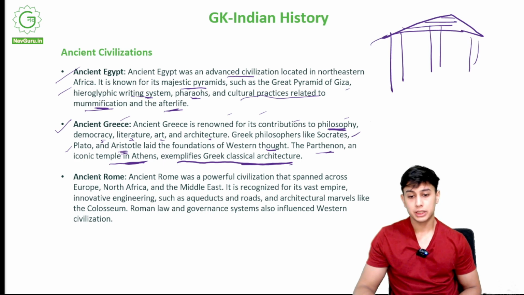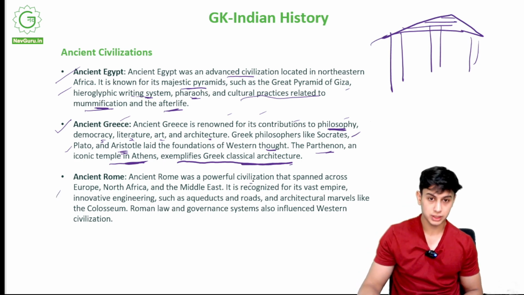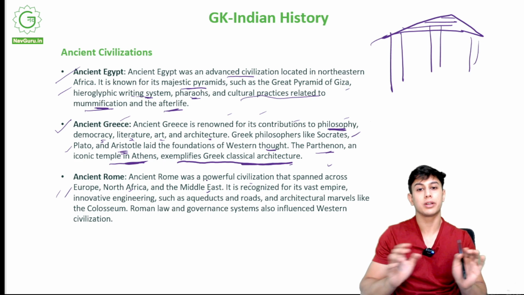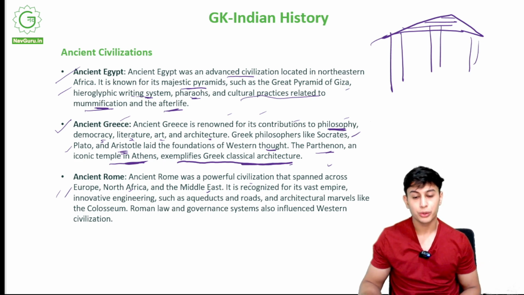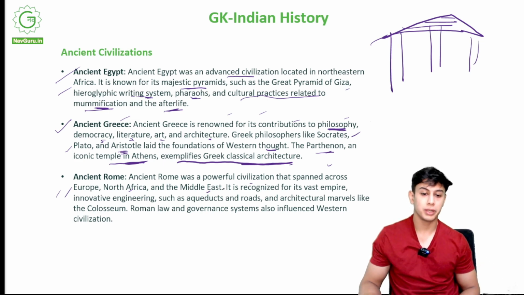We talk about ancient Rome. Now, what is ancient Rome? Ancient Rome was a powerful civilization based in Rome that spanned across Europe, North Africa, and the Middle East. They covered a lot of area. It is recognized for its vast empire.